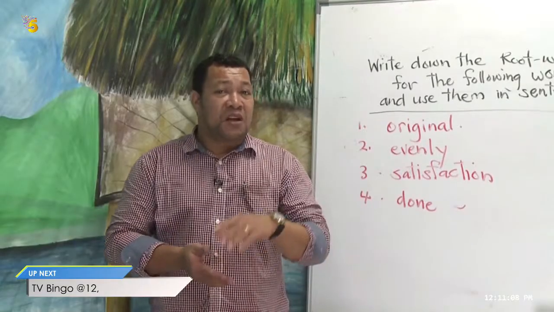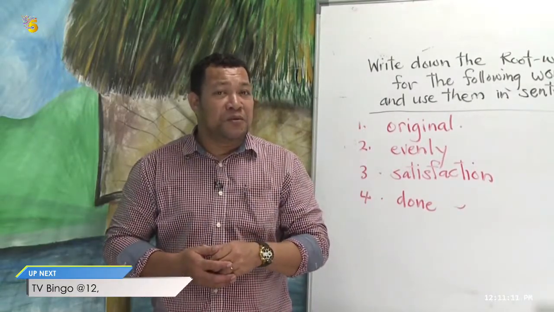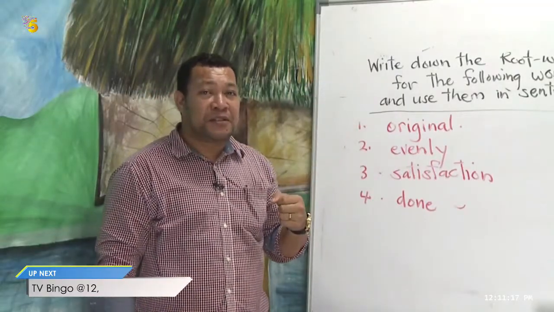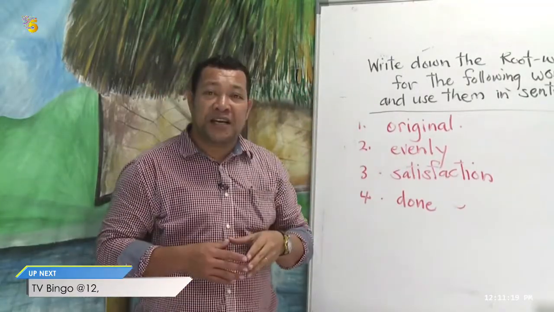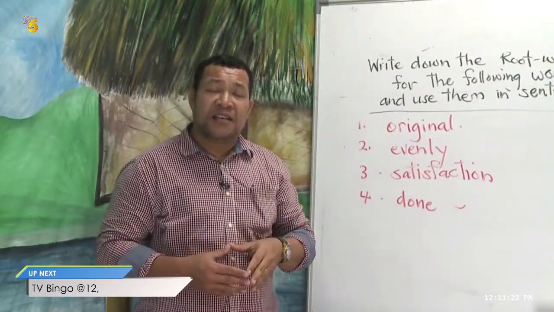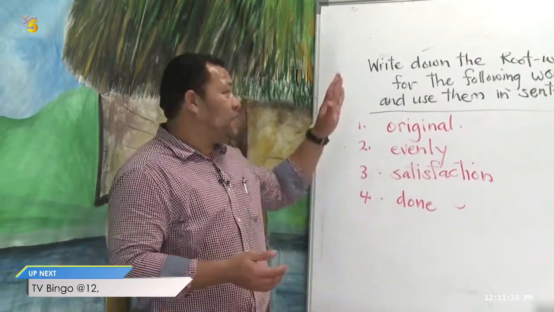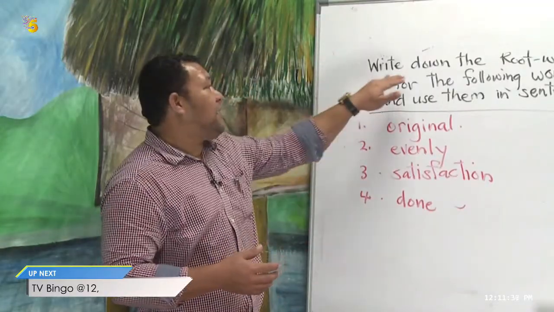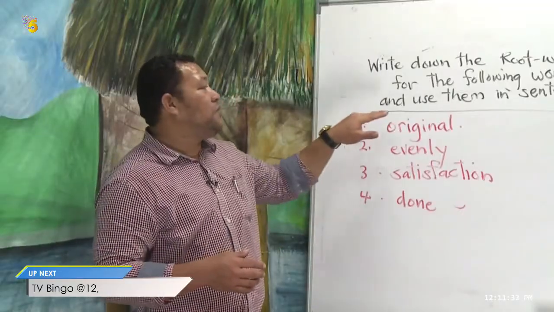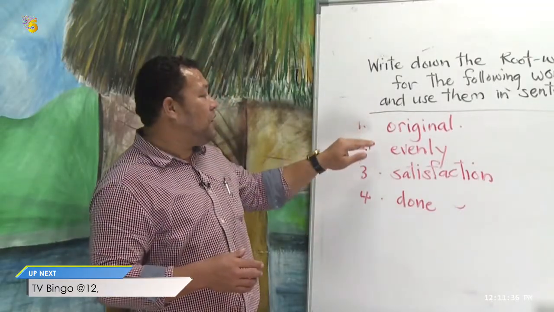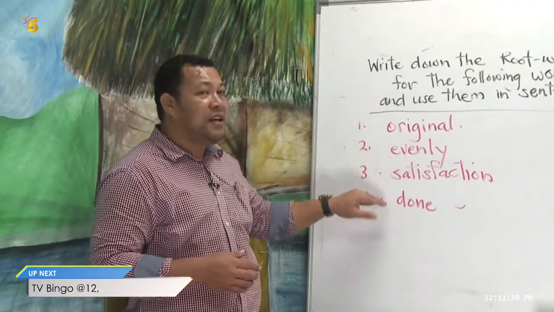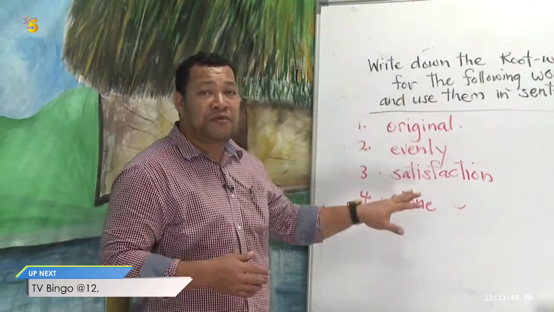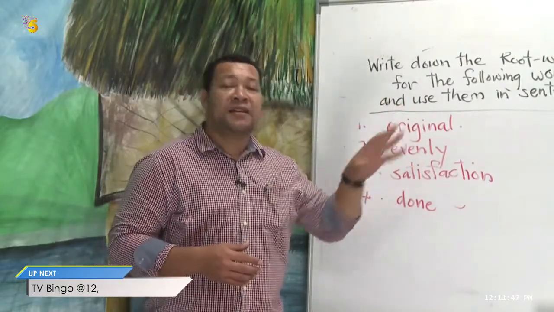Now, we have 2 more minutes to go. So that's why I put a homework up here for you boys and girls to work on. This is your homework for tonight. Until our next lesson, you will be given time to discuss our homework before moving to our new lesson. Right? Write down the root word for the following words and use them in sentences. Look at the words original, evenly, satisfaction, and done. These are the words from our text this morning. So look for the root word of these words, then use them in sentences.